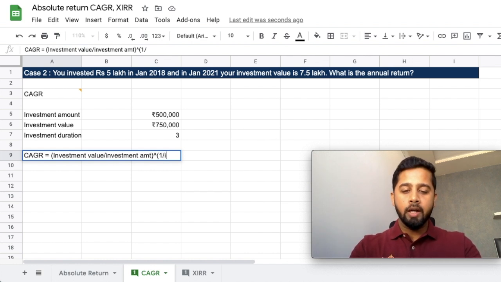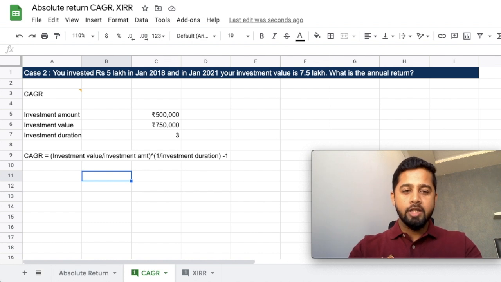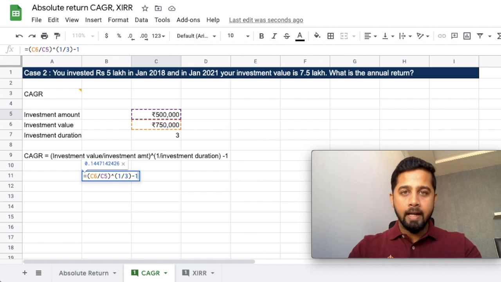So just put investment duration, put minus 1. So this is your formula. Let's do the calculation. Just put equal to, open the bracket, your investment value divided by your investment amount, close the bracket, put power, open the bracket, 1 divided by investment duration, which is 3 years, and just close the bracket, put minus 1 and just hit enter.